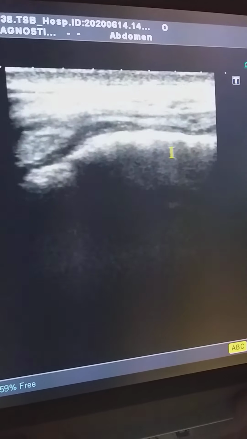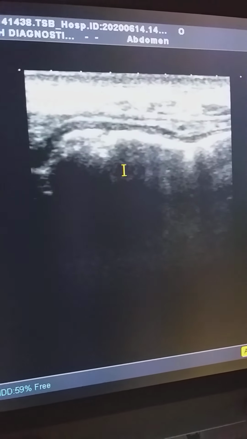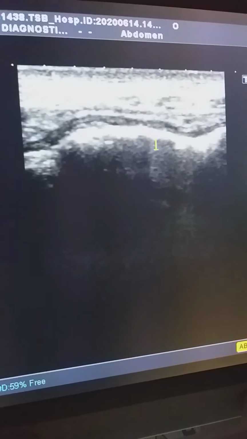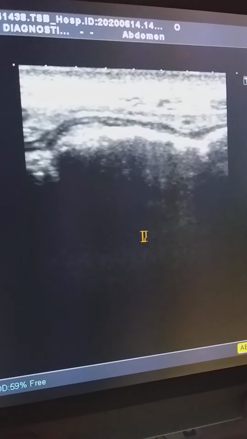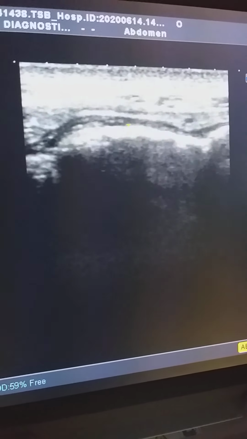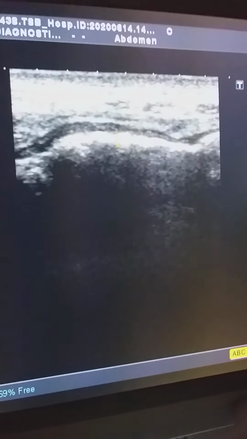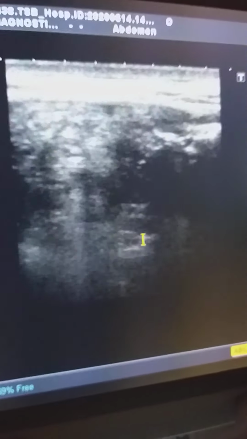This is also the small bowel, which is filled with excessive gas. However, no peristalsis is appreciated here. We can see dense shadowing due to the gas, which is obscuring the posterior structure.